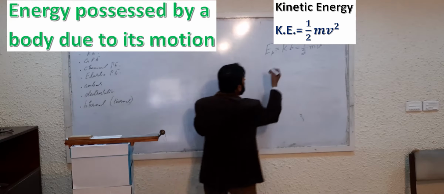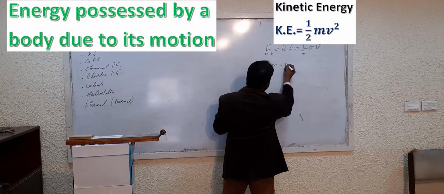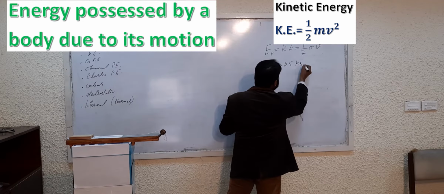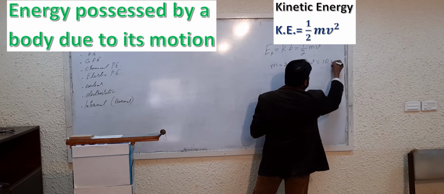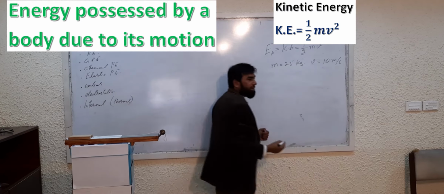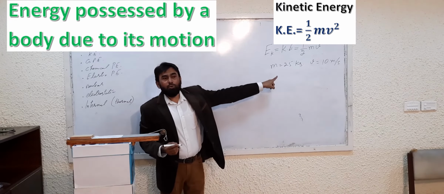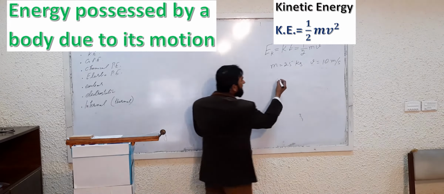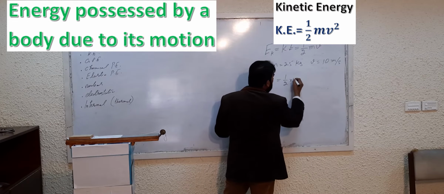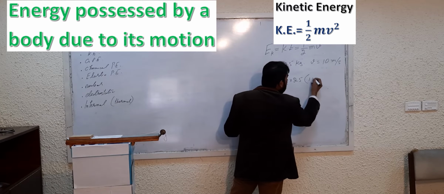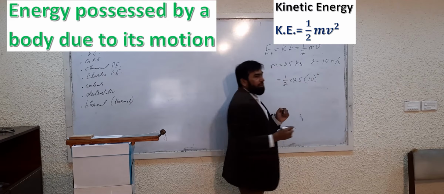For example, if you have the mass as 25 kg and the velocity as 10 meter per second, how do we find out the kinetic energy? Apply the formula: 1 over 2, mass 25, and 10 square.